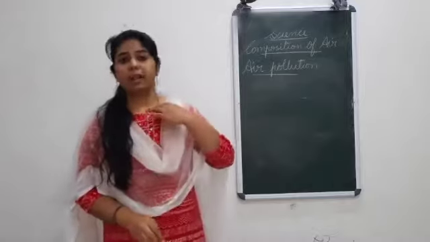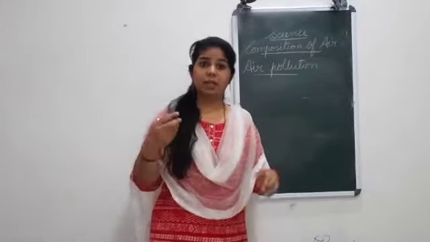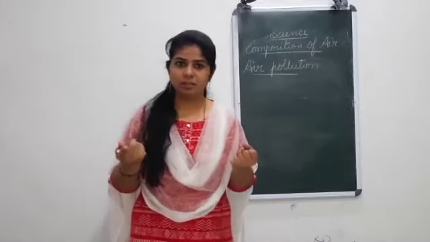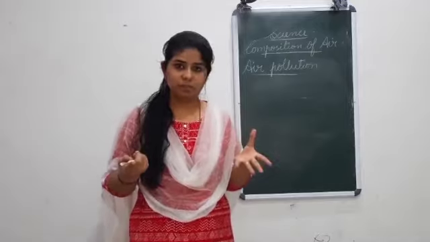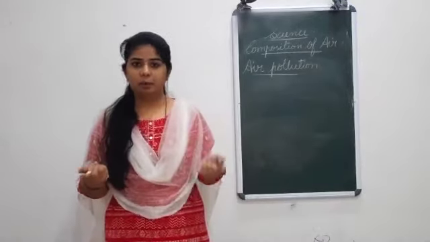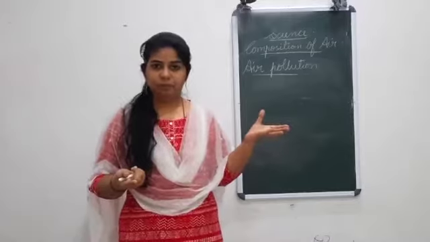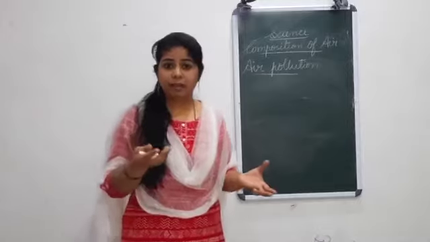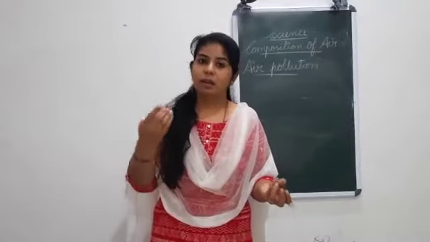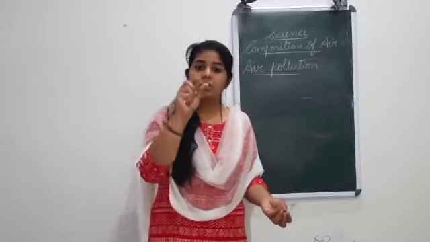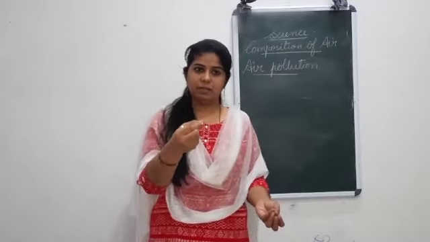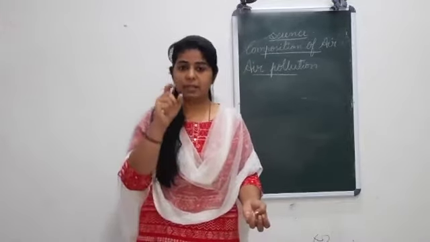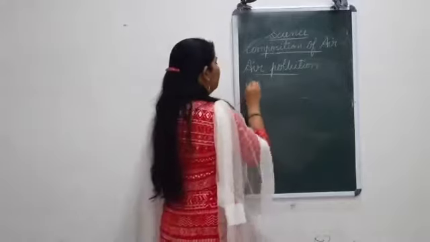And what makes the air dirty? Sometimes it can be the harmful smoke from burning plastic. It makes the air poisonous. Plastic is very poisonous. Burning the plastic is very poisonous, isn't it? So it makes the air polluted. Or smoke from the vehicles, from the factory, the chemicals, make the air polluted again. And those substances, like plastic burning, plastic is a poisonous thing, those substances which make the air polluted, we call them pollutants.